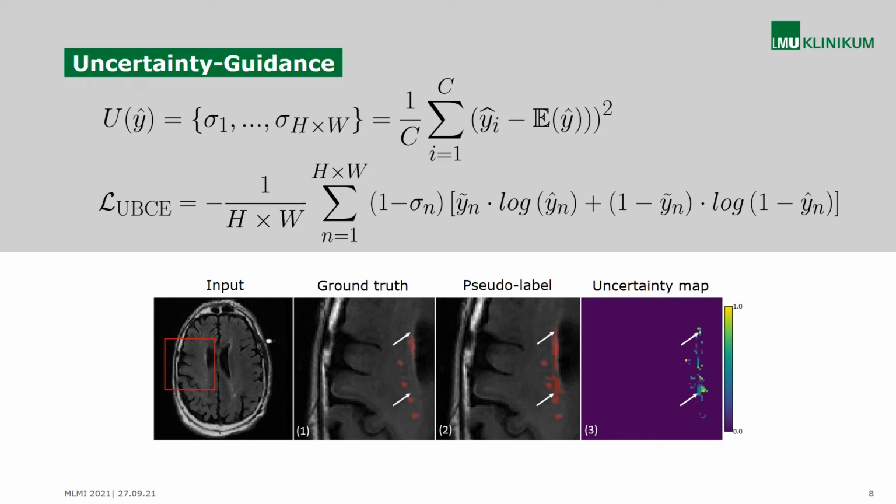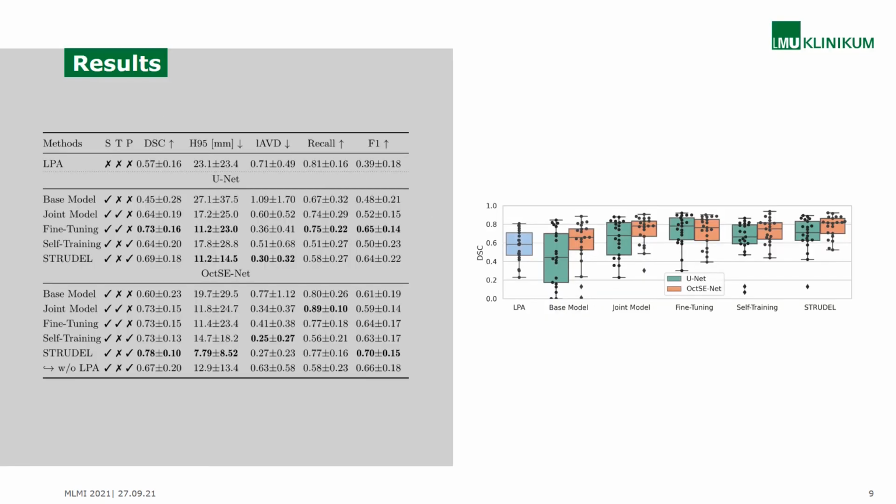As you can see in the figure on the bottom, high uncertainty regions correlate well with errors in the prediction. We integrate the uncertainty into network training by using the uncertainty-aware binary cross-entropy loss defined in the second formula. This way, areas with high uncertainty, meaning the pseudo-labels might be wrong here, will have less impact.